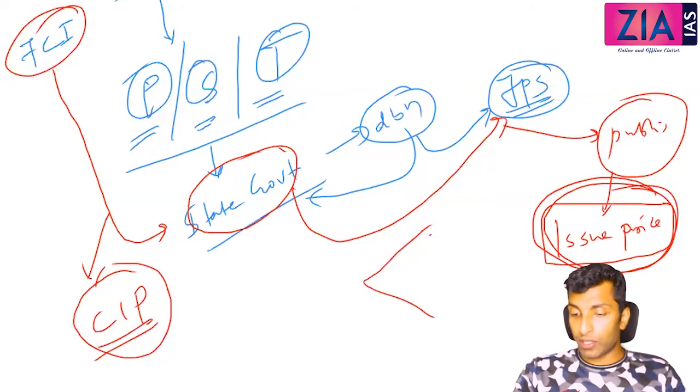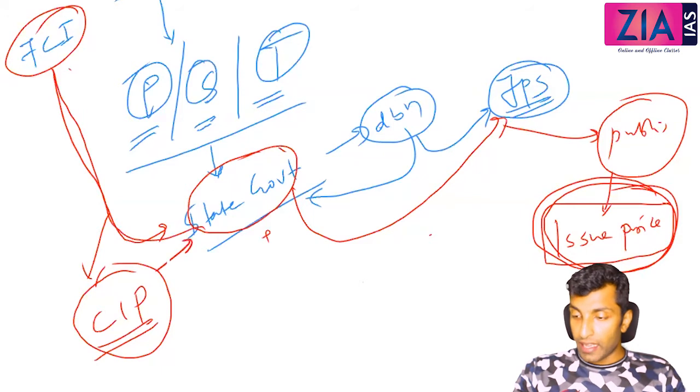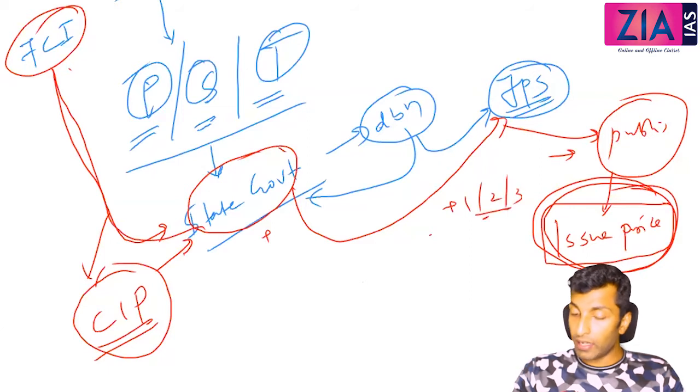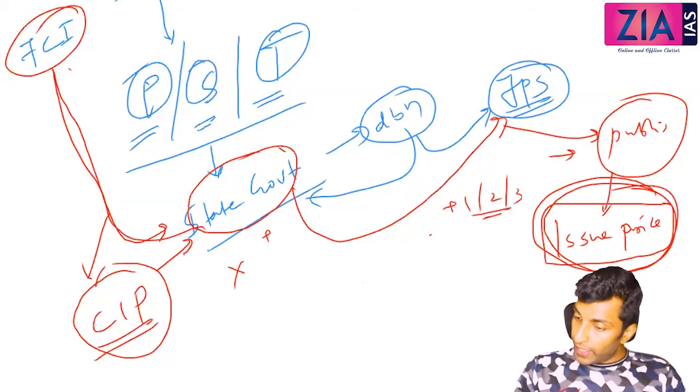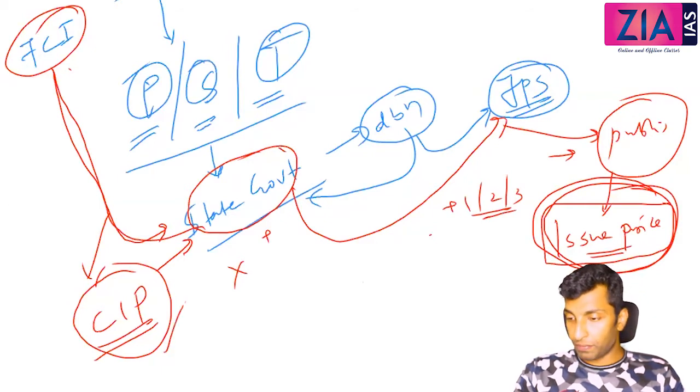Can issue price be more, that means the state is charging something extra. The state gets from FCI at central issue price, and when giving to the public, can the state charge something extra, +1, +2, +3, etc.? Is it possible? It is not possible. So issue price can never be more than central issue price.